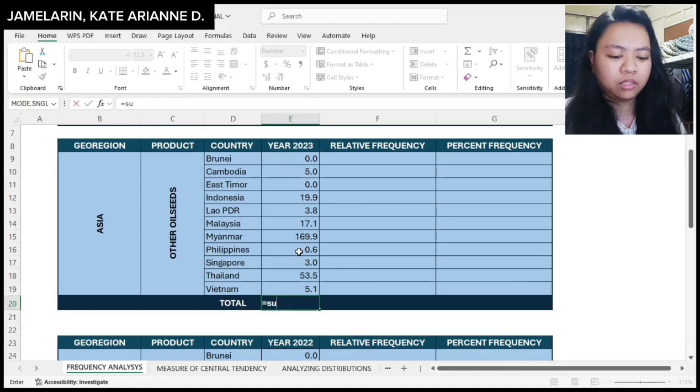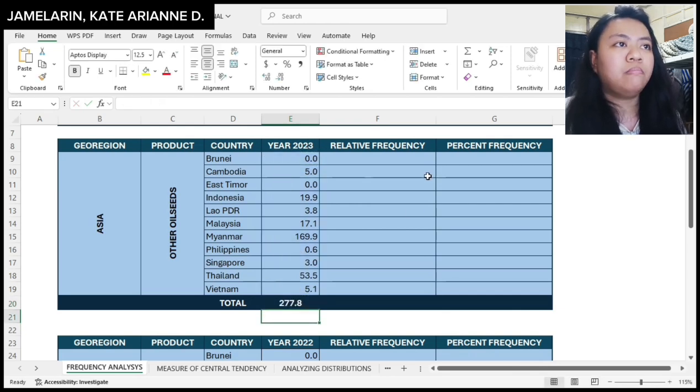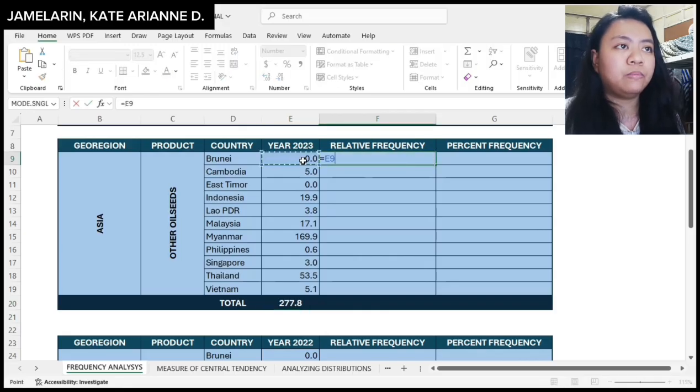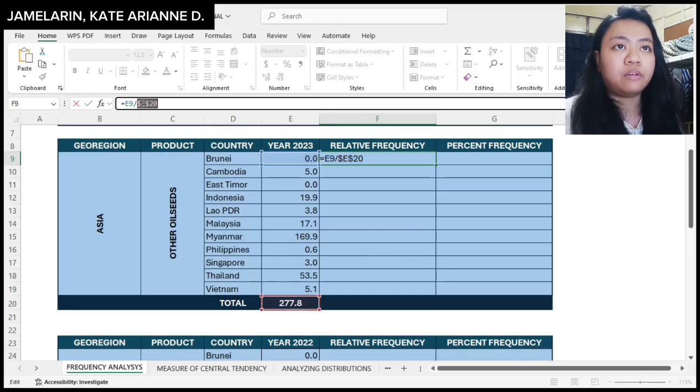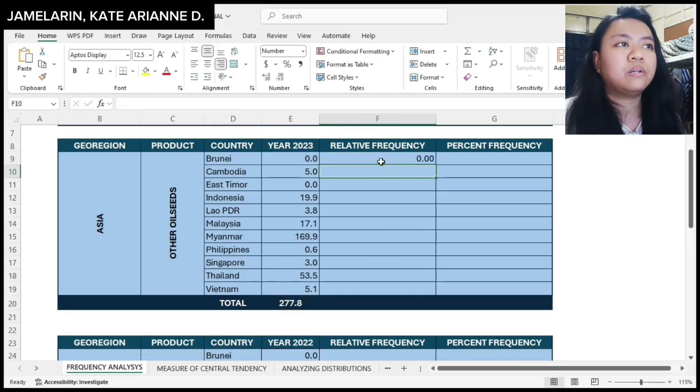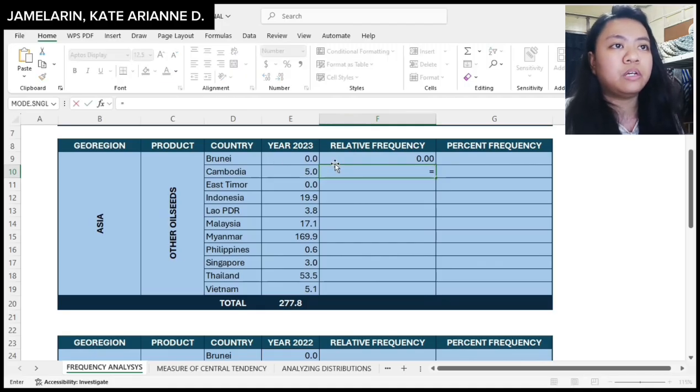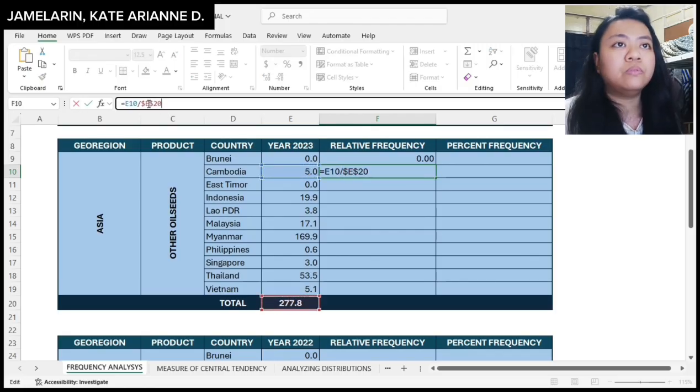So I will be selecting the data. And after I get the total, para naman sa relative frequency, i-divide ko yung export value number 9 sa total na nakuha ko kanina. And then, ilalak ko lang yung formula by pressing F4. At after makuha ko ang relative frequency number 9, gagawin ko lang ulit ang same formula for Cambodia. The export value of Cambodia divided by the total. And then, I will lock the formula also.